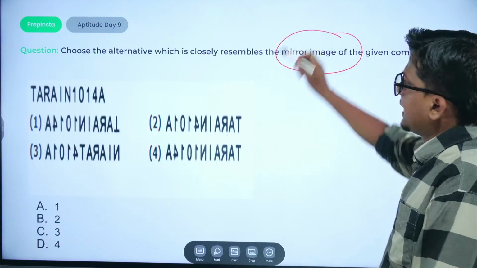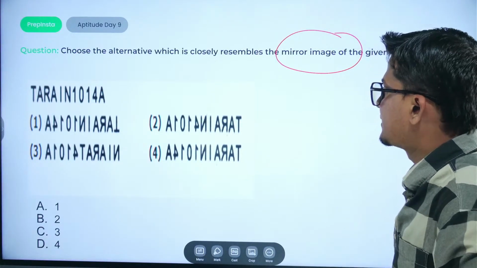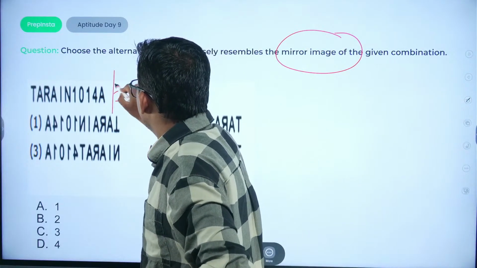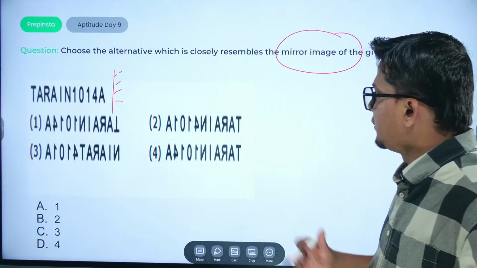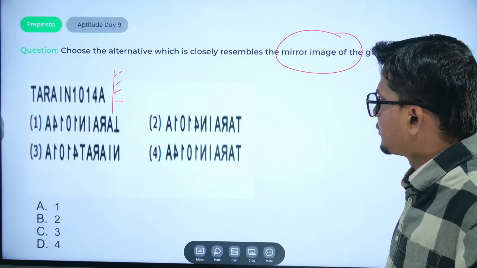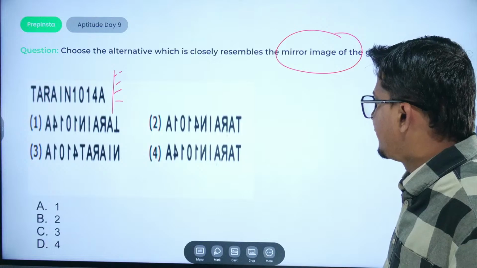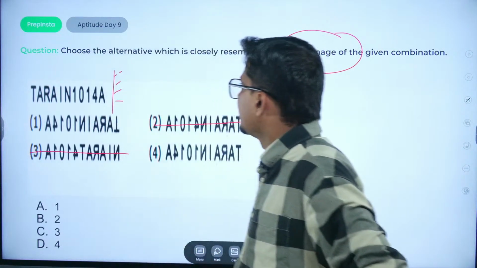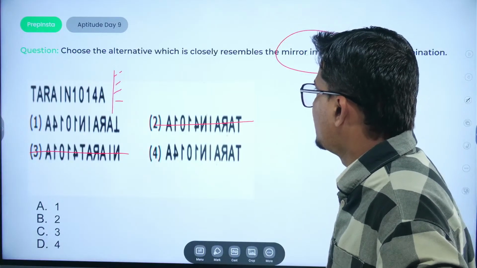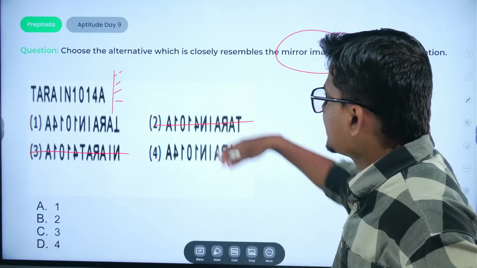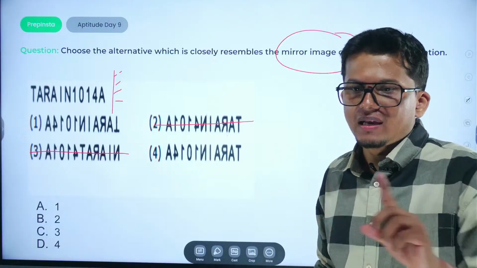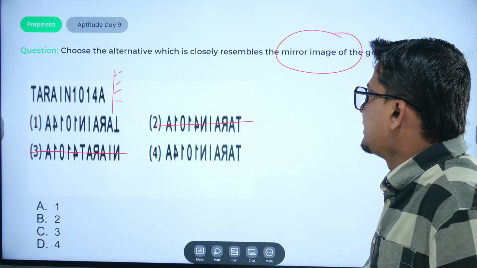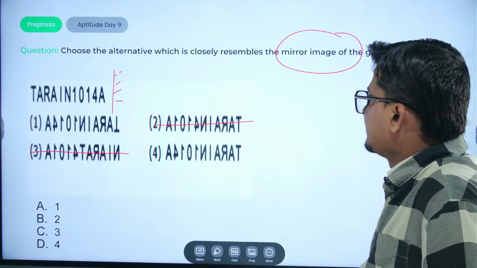Mirror image question. Another question from the mirror image. What would be the answer? Hurry up. So if the mirror is being kept here, right, we know A won't change its position, then the second letter would be 4, right? The second letter would be 4, so these options would be eliminated from here. Okay, you just have to check whether there is a horizontal change or not. There won't be any vertical change, and the change would be sideways only.